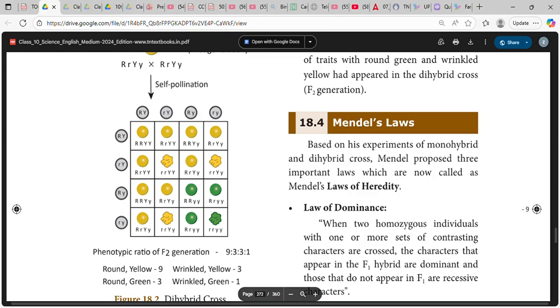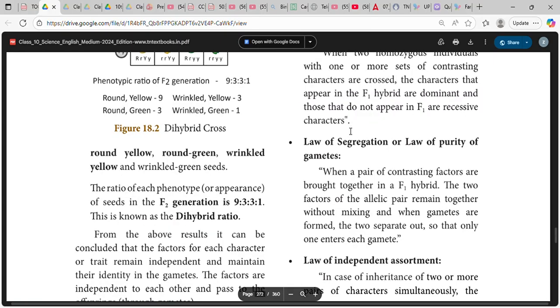Based on his experiments of monohybrid and dihybrid cross, Mendel proposed three important laws, which are called Mendel's laws of heredity. Law of dominance: when two homozygous individuals with one or more sets of contrasting characters are crossed, the characters that appear in the F1 hybrid are dominant, and thus do not appear in the F1 are recessive characters.